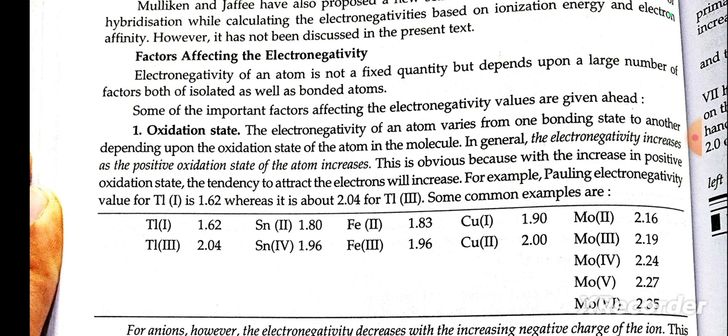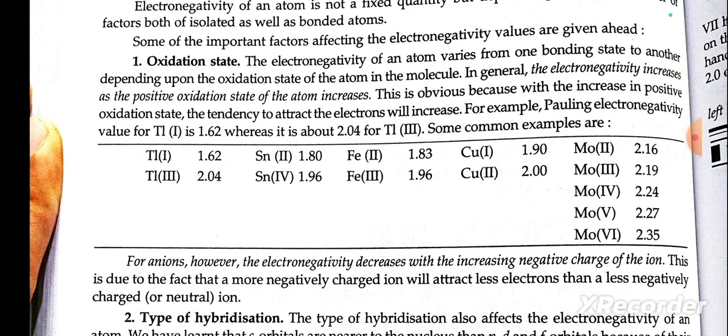The electronegativity of an atom varies from one bonding state to another depending upon the oxidation state of the atom in the molecule. In general, electronegativity increases as the positive oxidation state of the atom increases. This is obviously because with the increase in positive oxidation state, the tendency to attract electrons increases.